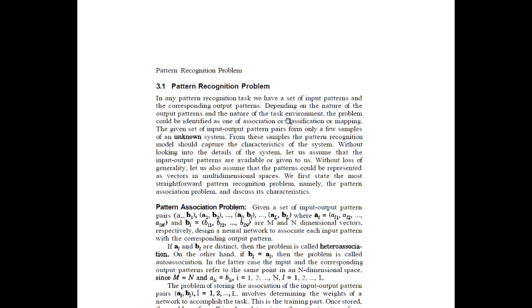So depending on the nature of the output we want, we can do the mapping and get the result. The given set of input output pattern pairs form only a few samples of an unknown system. From these samples, the pattern recognition model should capture the characteristics of the system without looking into the details of the system. Let us assume that the input output patterns are given to us. Without loss of generality, let us assume that the patterns could be represented as vectors in multi-dimensional spaces. We first state the most straightforward pattern recognition problem, namely the pattern association problem, and discuss its characteristics.